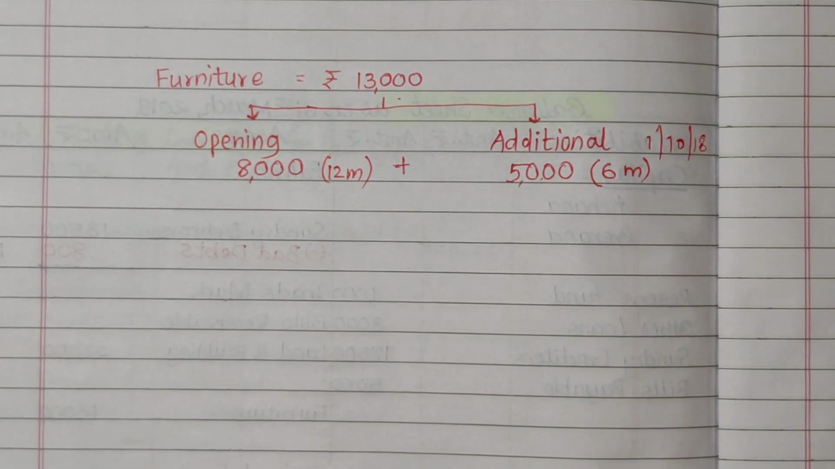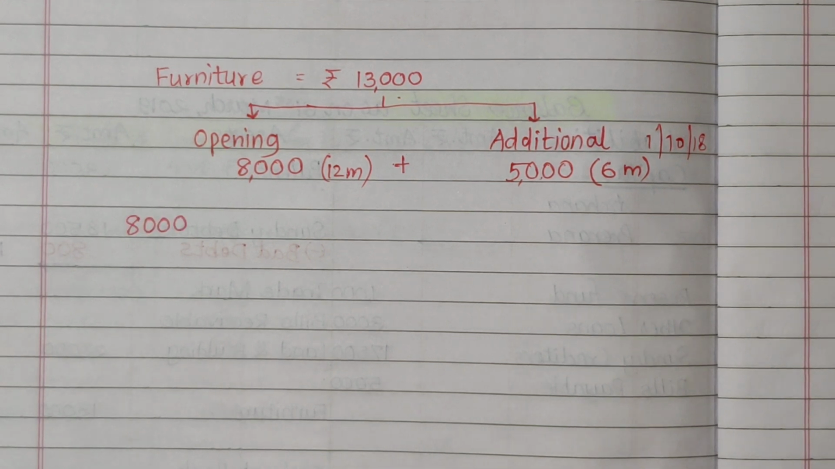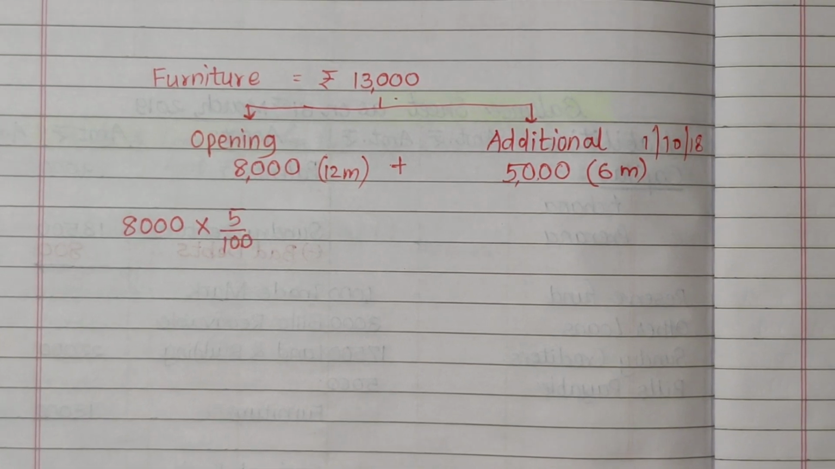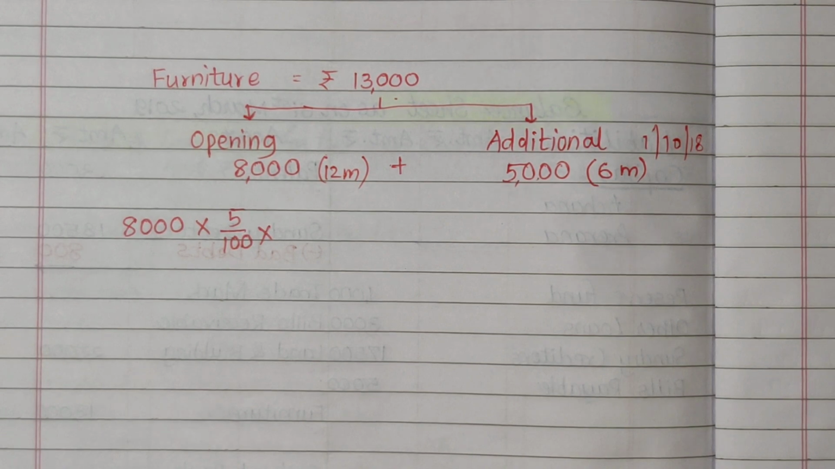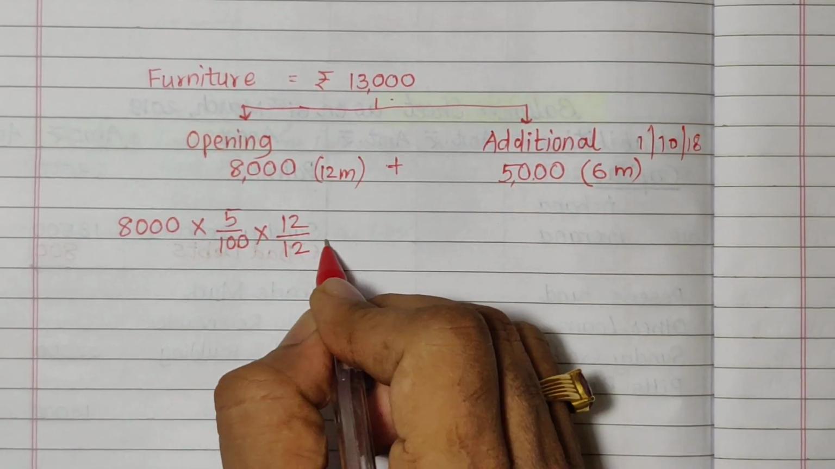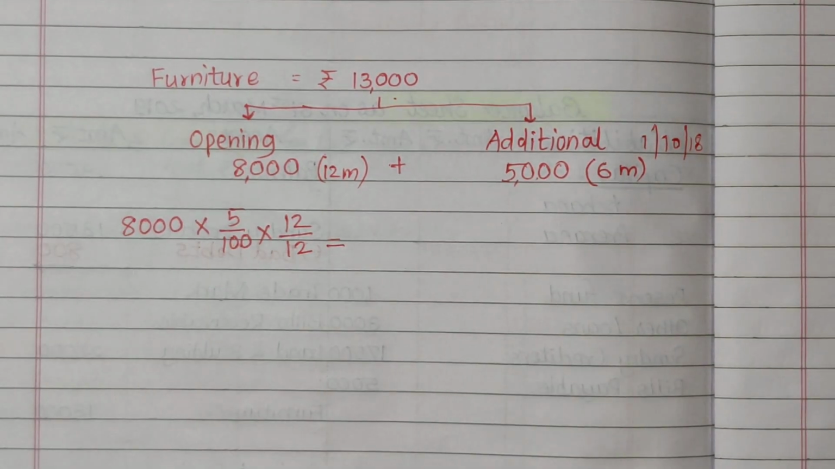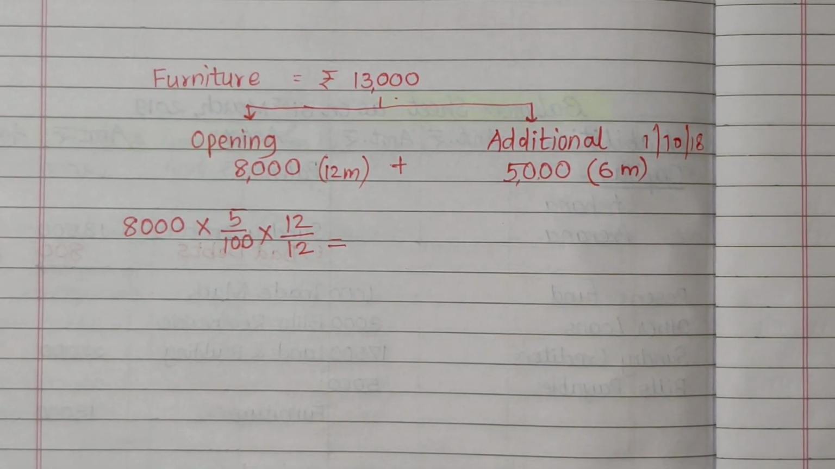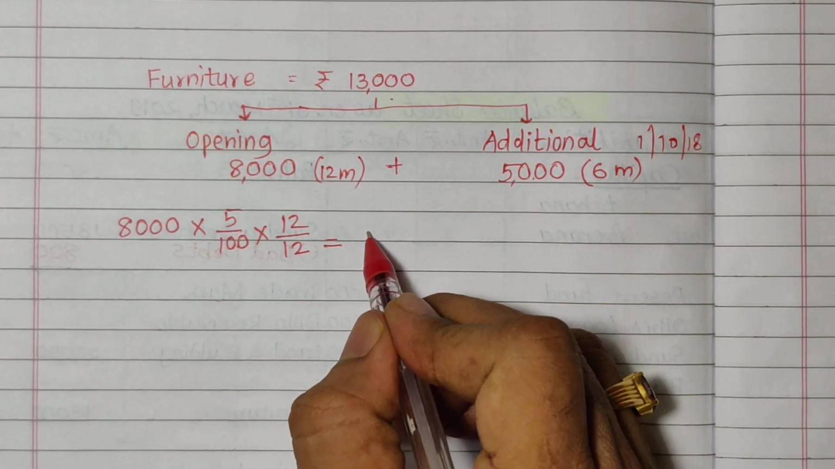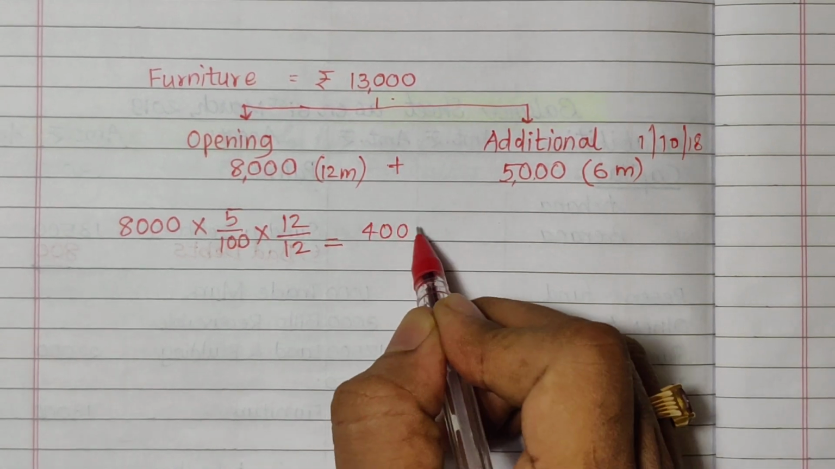So the working will be something like 8,000 multiplied by 5% for the entire year, means 12 upon 12. So the depreciation for the year on the furniture is rupees 400.